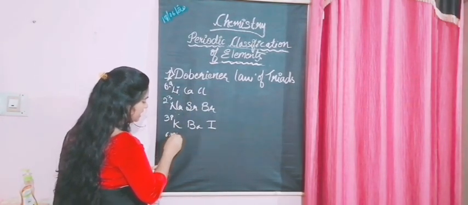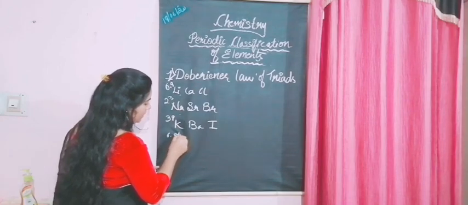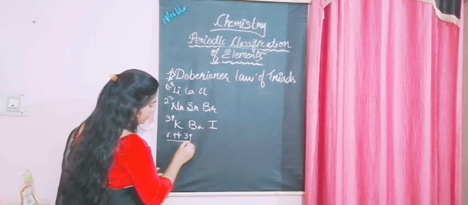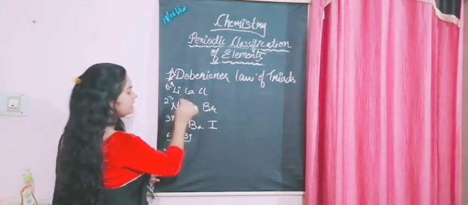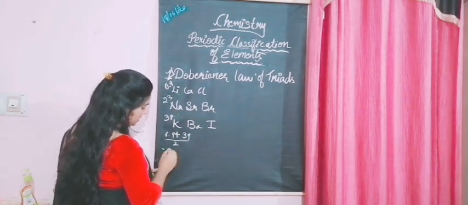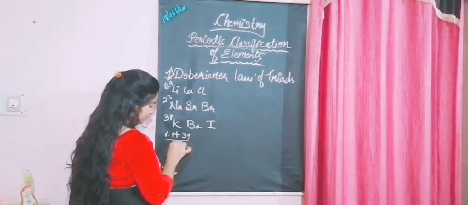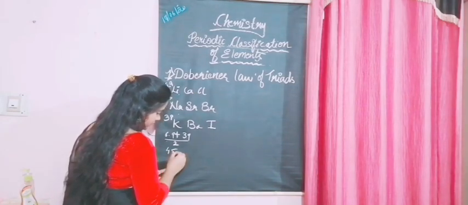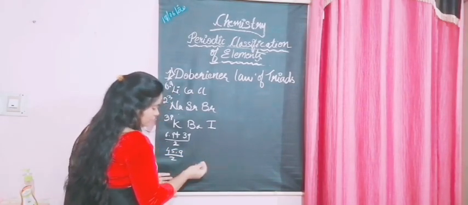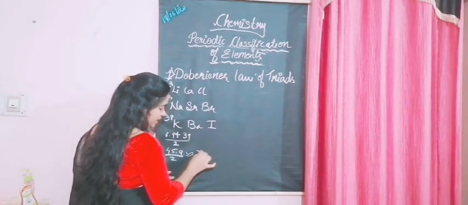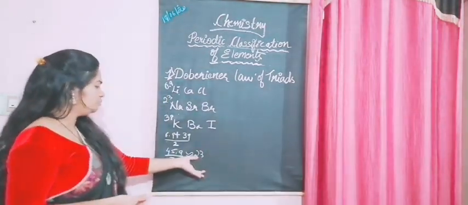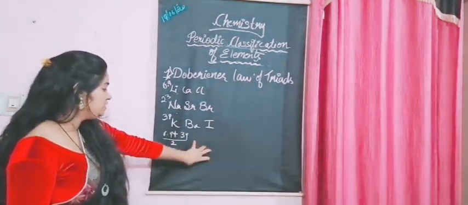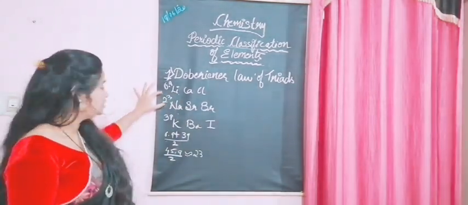So let me add it: 6.9 plus 39, that is the atomic mass of potassium, divided by 2. 6.9 plus 39 gives you 45.9, divided by 2 is approximately 23. It becomes 22.95, that is approximately 23. So what do you see here? This 23 is equal to the atomic mass of sodium, right?